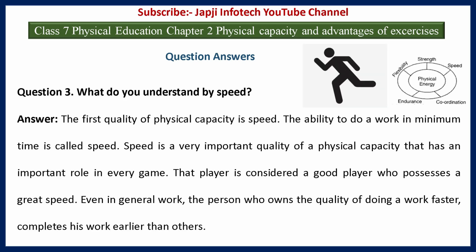And third question is, what do you understand by speed? And the answer is, the first quality of physical capacity is speed. The ability to do a work in a minimum time is called speed. Speed is a very important quality of physical capacity that has an important role in every game. That player is considered a good player who possesses great speed. Even in general work, the person who owns the quality of doing a work faster completes his work earlier than